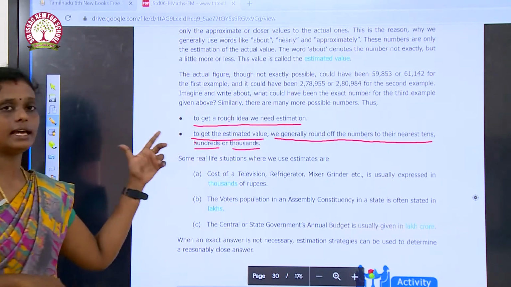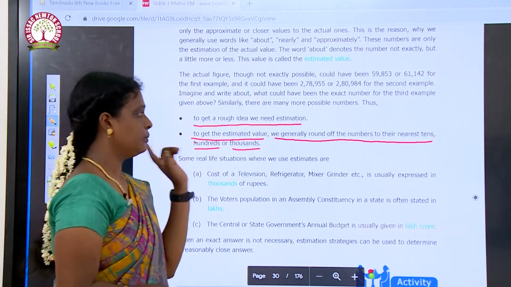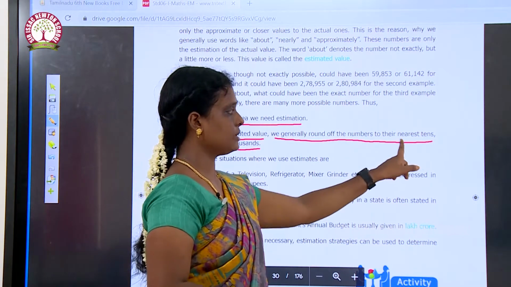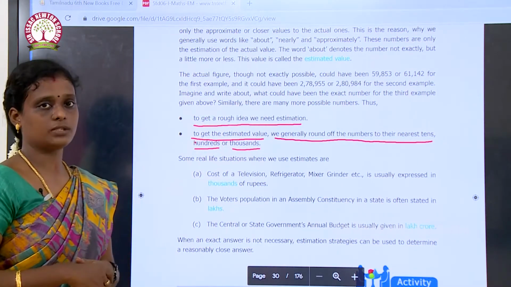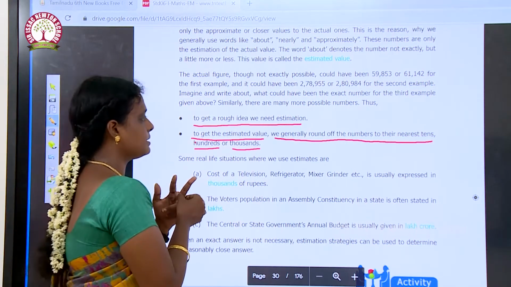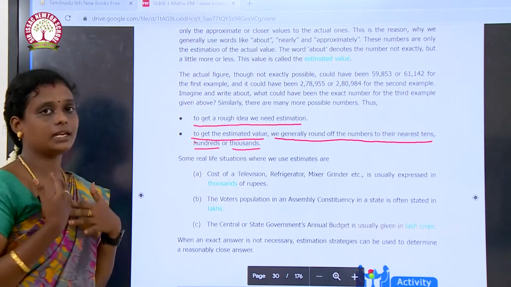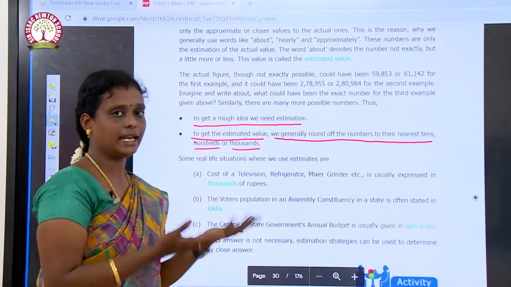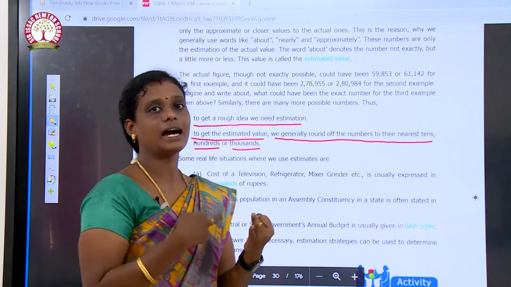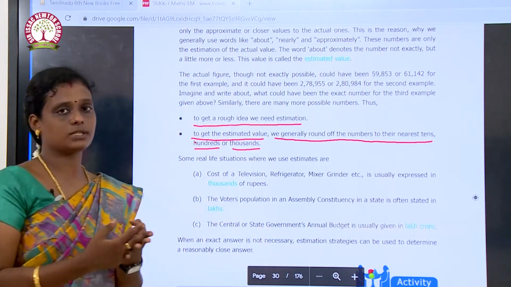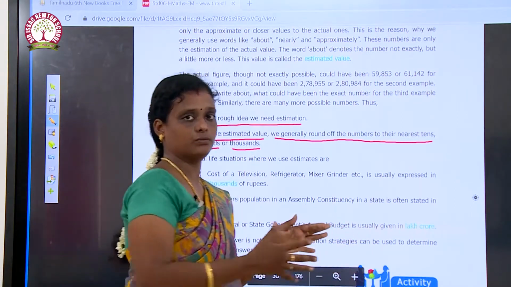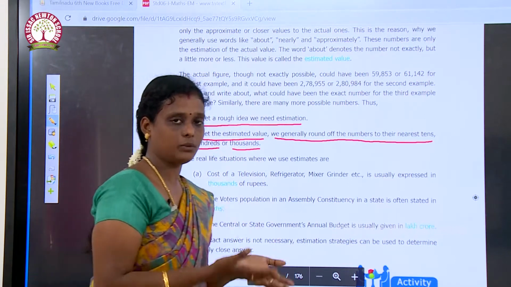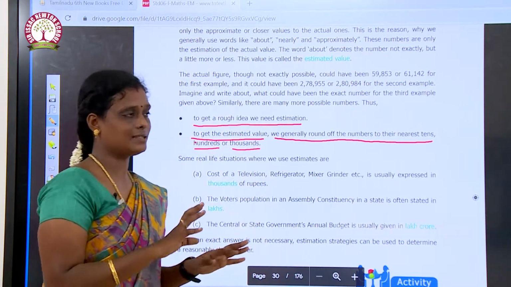So simply we can say that an estimated value will end with tens or hundreds or thousands. The number will end with 0. That is called an estimated value.